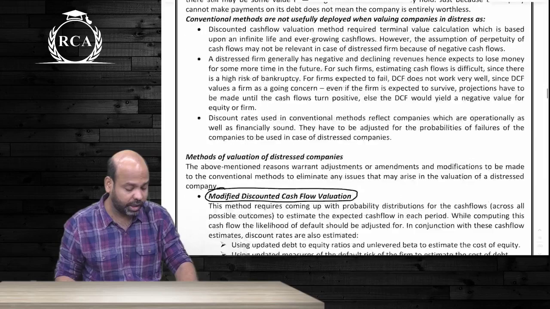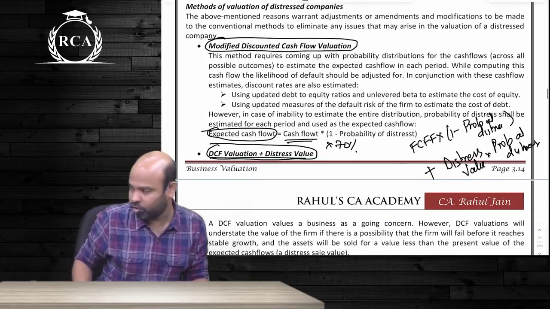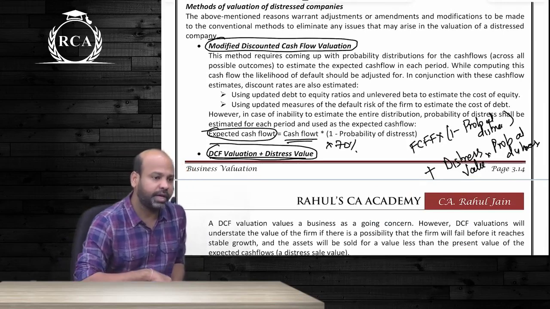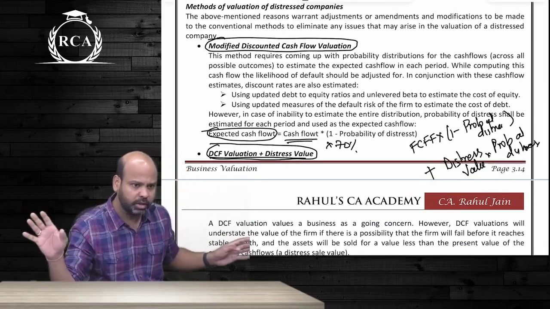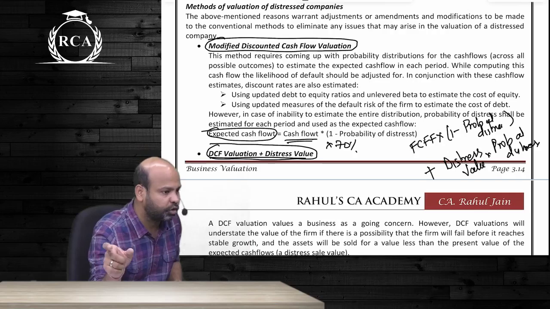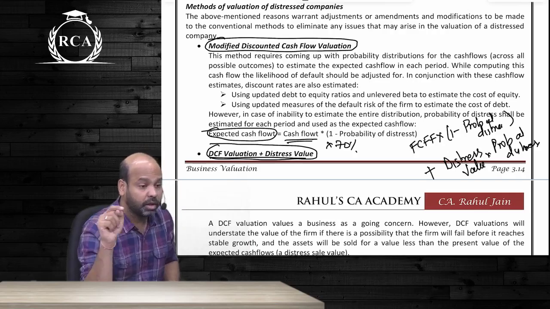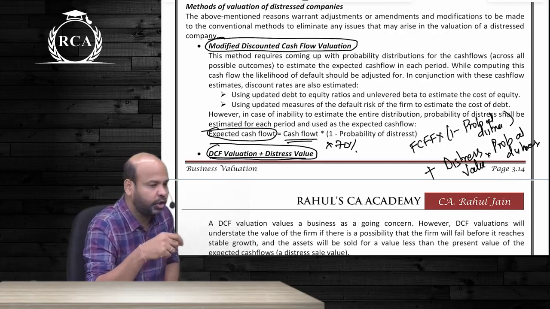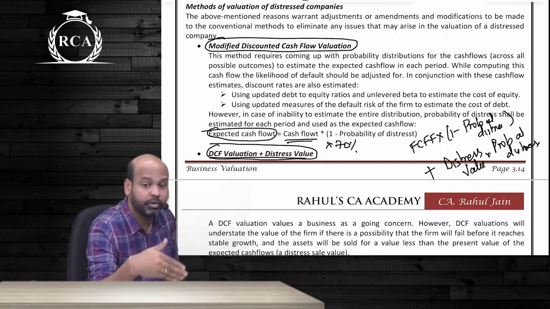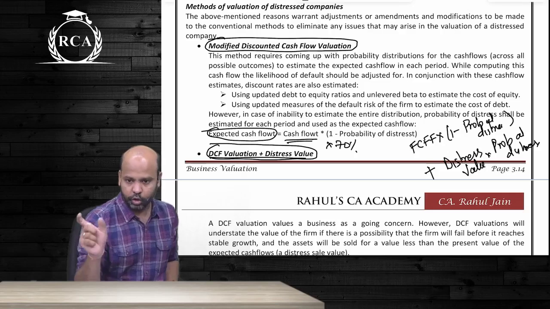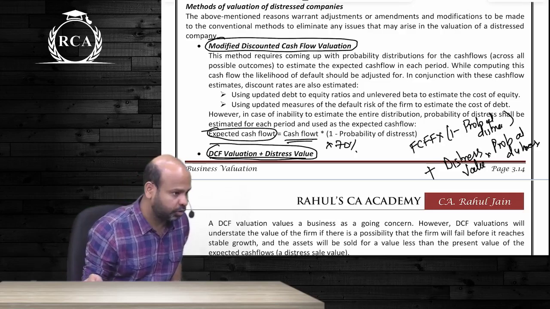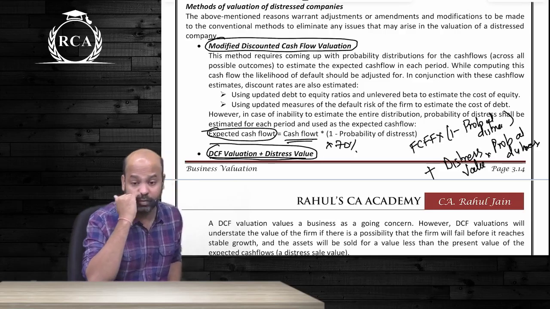There were 4 valuation methods, guys, that were given for valuation of a distressed company. The first one is modified cash flow. Modified cash flow is exactly like the old method. You normally arrive at your cash flows, but then you multiply that with 1 minus the probability of distress. Basically, you're only taking the probability that the firm is going to continue. You take normal cash flow, multiply by the probability that the firm is going to continue. That will become your modified cash flow method.